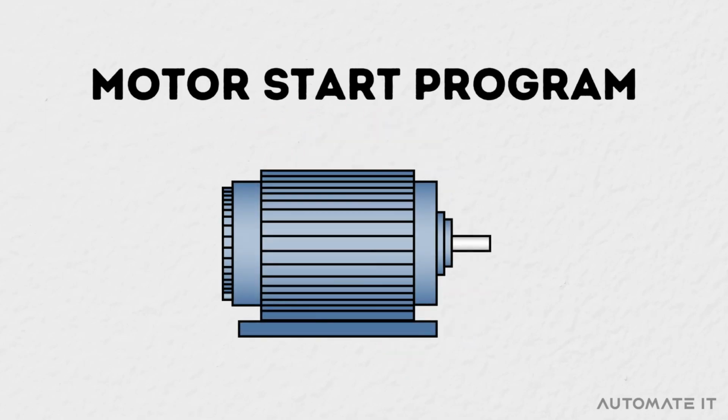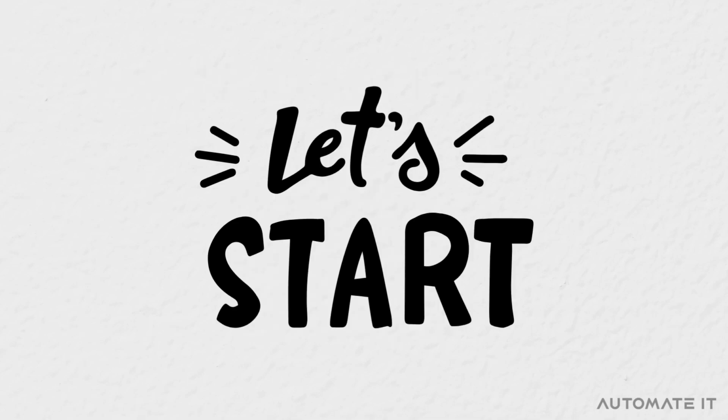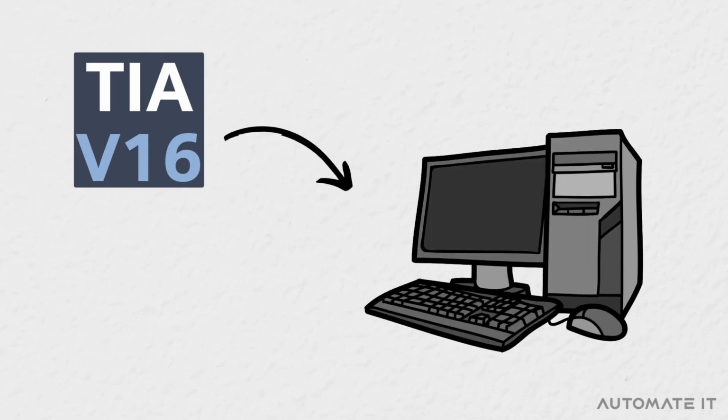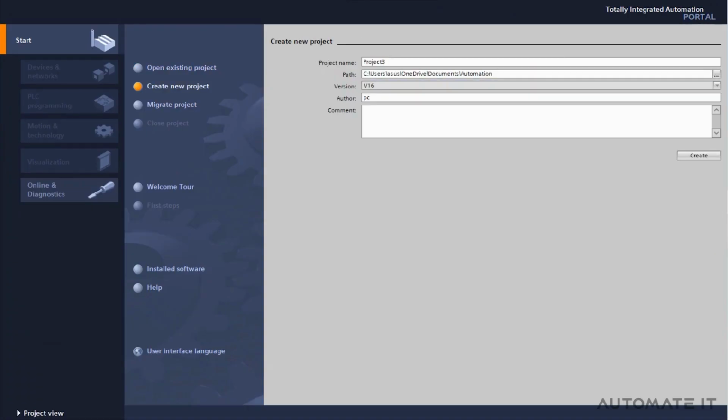Welcome to today's video where we'll learn how to create a basic motor start program using the TIA Portal software. So, let's dive right in. To begin, ensure that you have the TIA Portal software installed on your computer. Once you're in, create a new project and give it a suitable name.